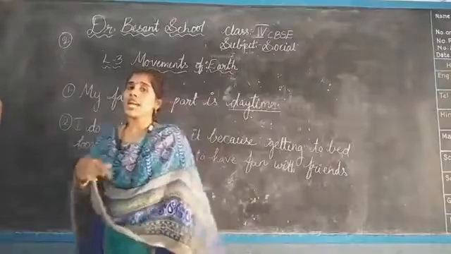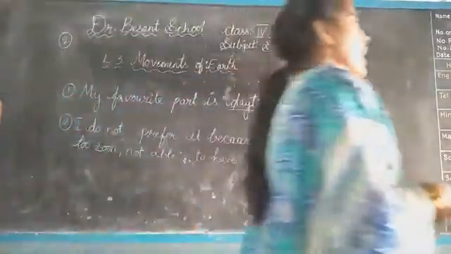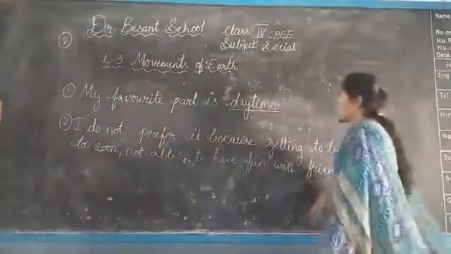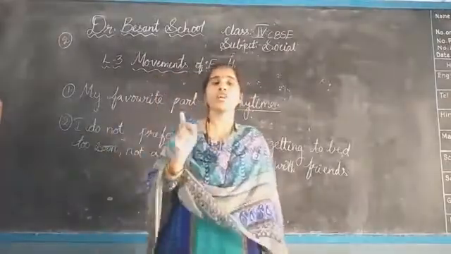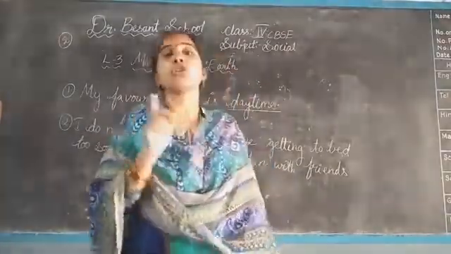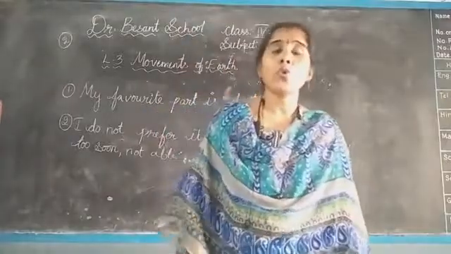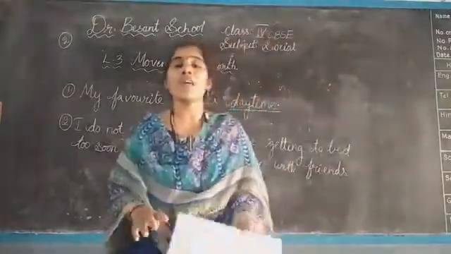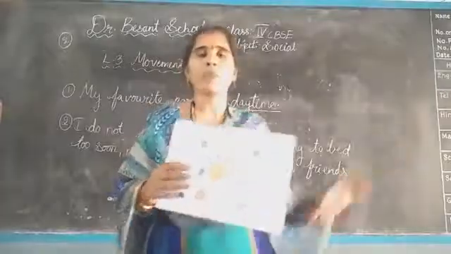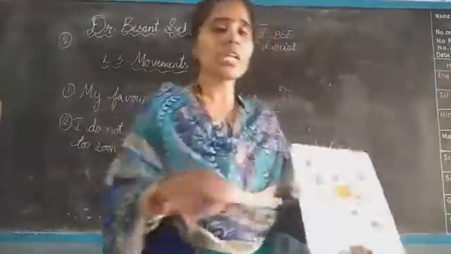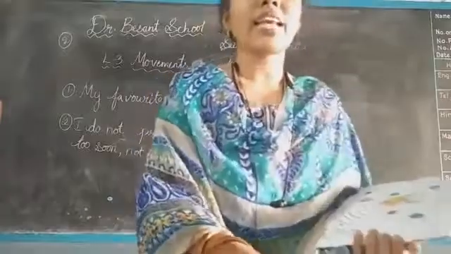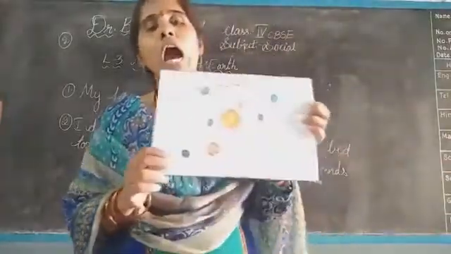When the Earth moves around the Sun in a fixed path, that can be called revolution. Along with the rotation, the Earth does the revolution also. We can't see it, but we can feel it.